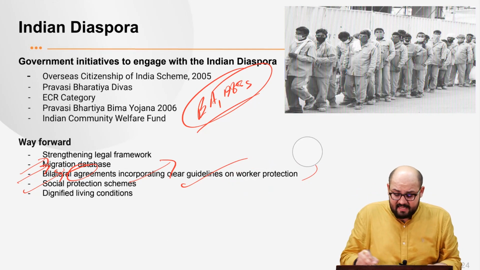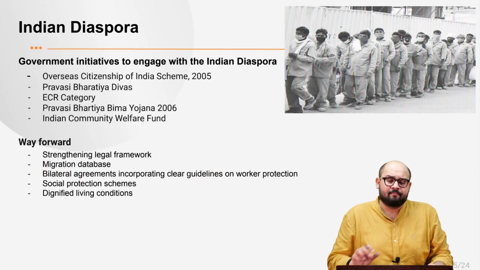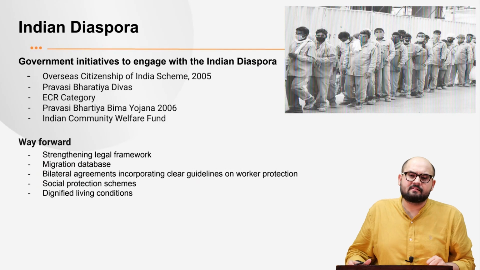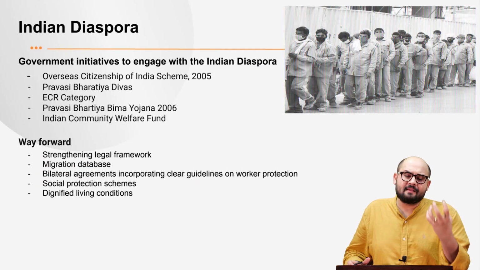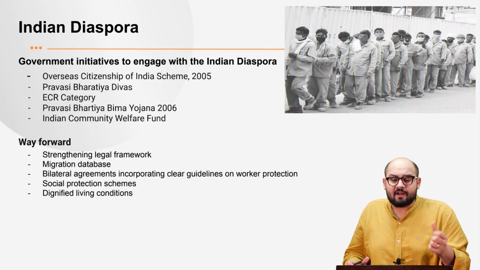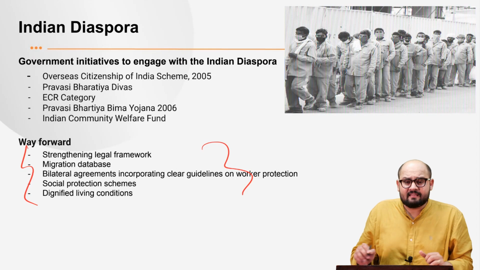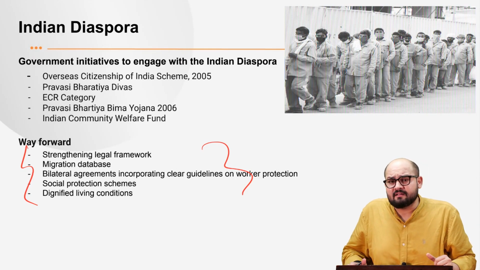Next, dignified living conditions need to be provided. The employers who are exploiting these laborers need to at least provide the basic minimum level of amenities so that they can be more productive. So what we see is that definitely there are serious issues. That's the reason we witnessed such a tragic incident in Kuwait.